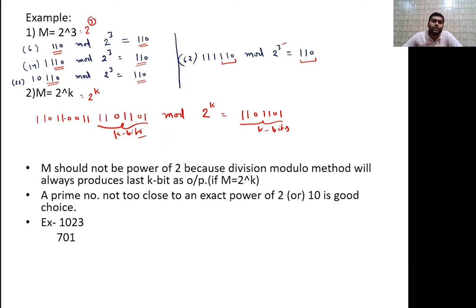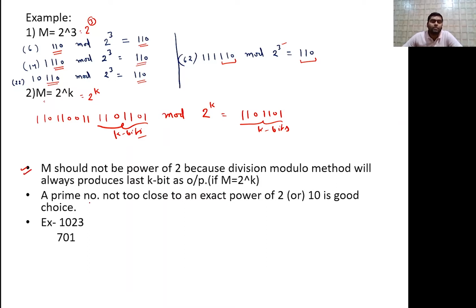Observe very carefully. m means size of the table. The size of the table should not be a power of 2 because the division modulo method will always produce the last k bits as output if m equals 2 raised to the power k. If the value of m is 2 to the power k, then the division modulo method will always return what? Last k bits as output. Okay, so I hope this point is clear to you.